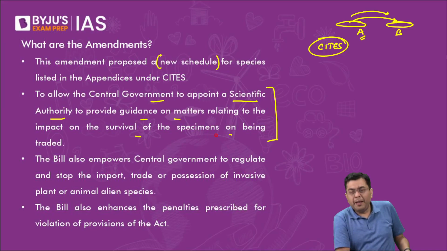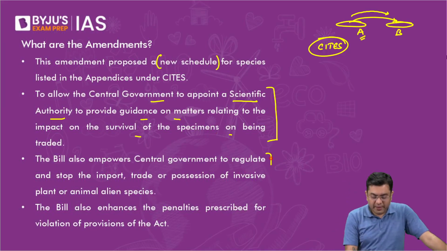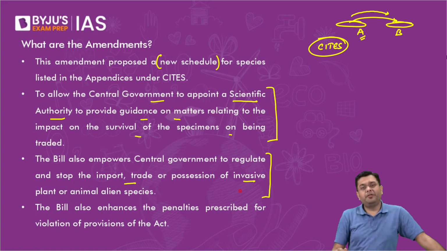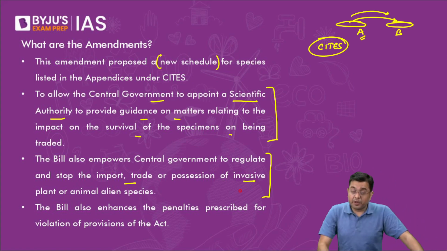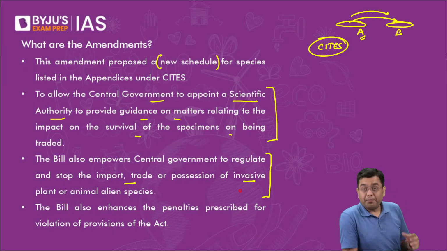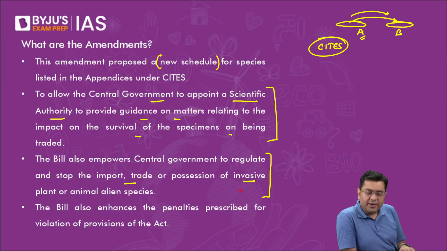Then the bill also empowers the central government to regulate and prevent the import trade of invasive alien species. Because remember, as per the goals of the CBD, at the Conference of the Parties, COP15, a consensus was arrived at where the world talked about reducing the impact of invasive alien species by 50% by the year 2030.